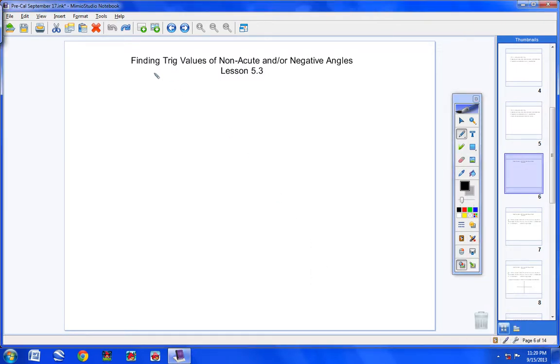We're going to look today at finding trig values of non-acute and/or negative angles. Lesson 5.3, and the date today is the 17th if you like to keep track of that. Now, listen, so far we have been finding the sine, cosine, tangent, cosecant, secant, and cotangent of acute angles. You might not have realized that, but that's the truth, okay? And that's going to change today.